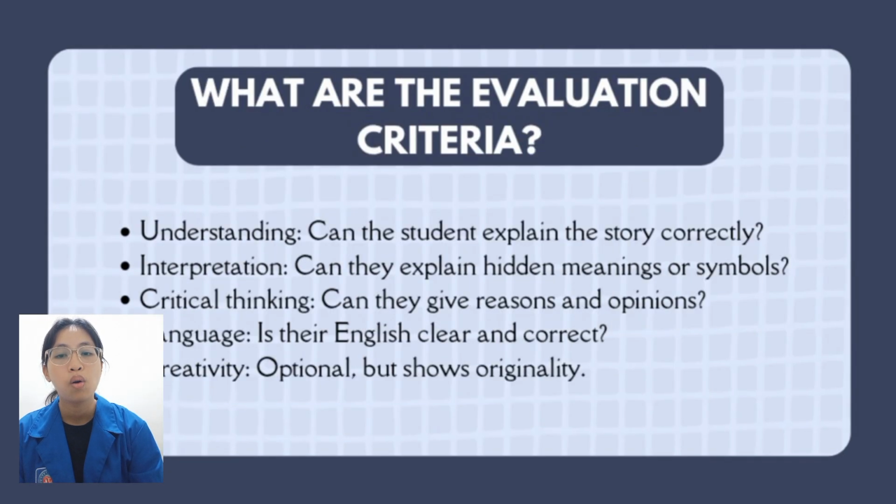Next, what are the evaluation criteria? When teachers score literary response, they usually look at a few things. First, understanding. Can the student explain the story correctly? Second, interpretation. Can they explain deeper meaning or symbols? Third, critical thinking. Can they give good reasons and opinions? Fourth, language use. Is their English clear and correct? And sometimes they also look at creativity, like how original the student's ideas are.